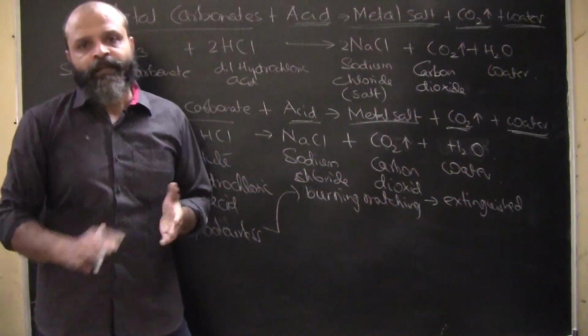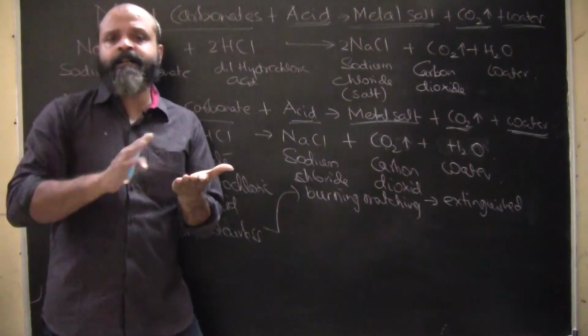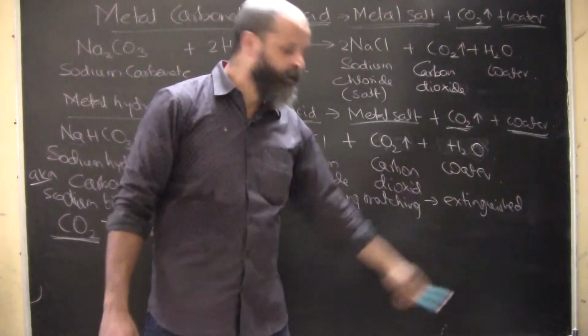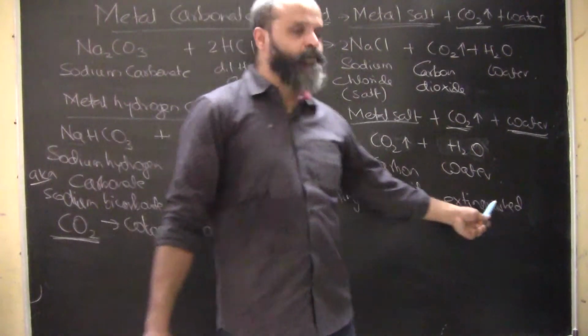So when it goes out, it forms a layer on the surface which is burning, and it cuts off the supply of air, and it doesn't support burning itself. So that's how it is. So if a burning matchstick is extinguished, then it has to be carbon dioxide.